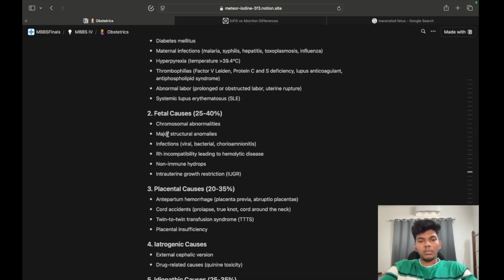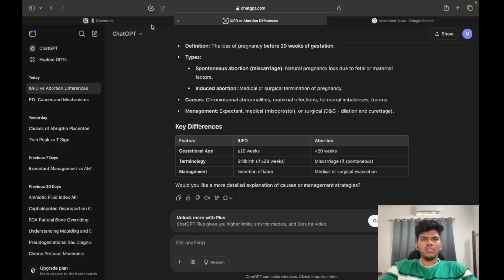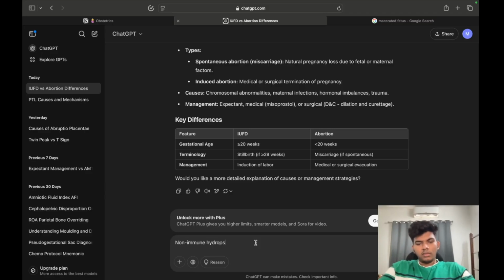Fetal causes: chromosomal abnormalities, major structural anomalies, infections, viral and bacterial chorioamnionitis, RH incompatibility leading to hemolytic disease, non-immune hydrops, and intrauterine growth restriction. So these are the fetal causes. IUGR: growth restriction, not retardation, restriction. It is a little bit confusing. Non-immune hydrops.